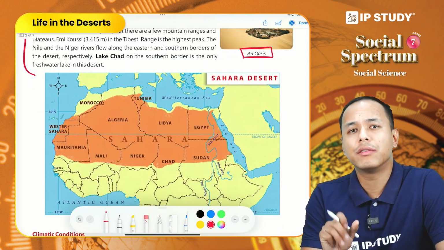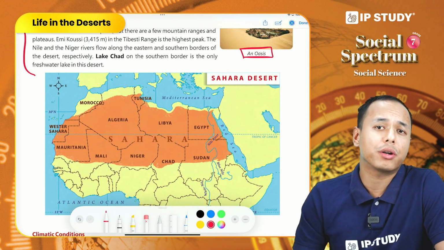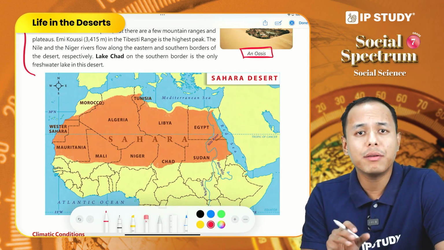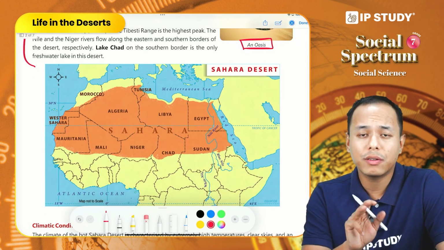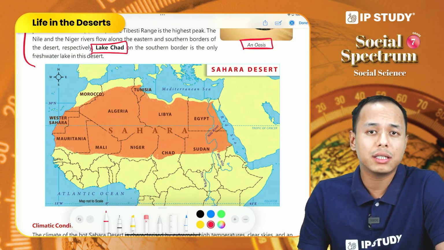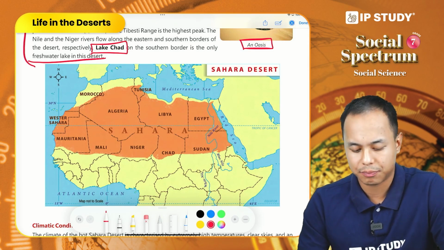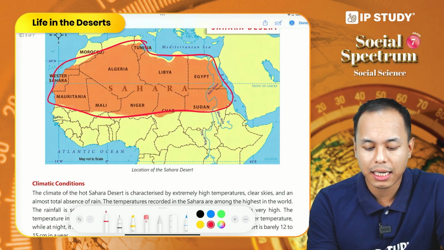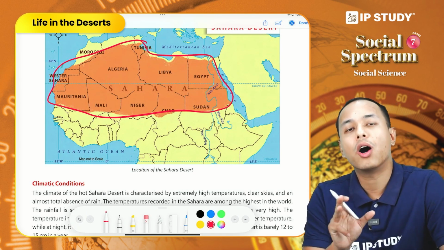Talking about the rivers, River Nile and River Niger are the two important rivers that drain the Sahara Desert. And River Nile is very important because it is the longest river in the world. Apart from these two rivers, Lake Chad, that is in the southern border of the Sahara Desert, is the only freshwater lake present in this desert. See, this is the extent of Sahara Desert, and it spreads across 11 countries, which we learned how to remember.